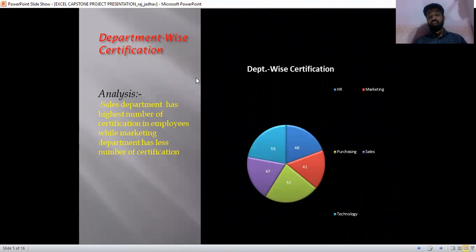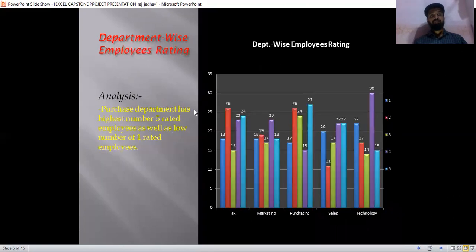So these are the graphs related to the problem statements. From this graph we conclude that the sales department has the highest number of certifications, while the marketing department has fewer certifications. The second graph is related to the department-wise employee rating. From this graph we conclude that the purchase department has the highest number of high rated employees as well as a low number of first rated employees.